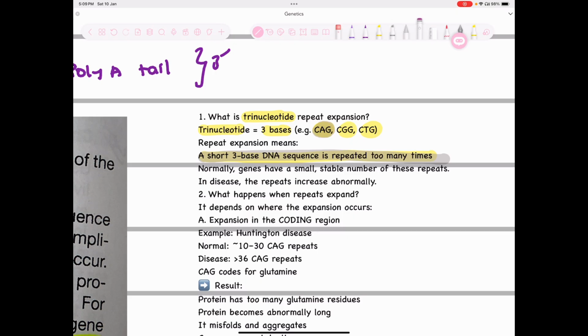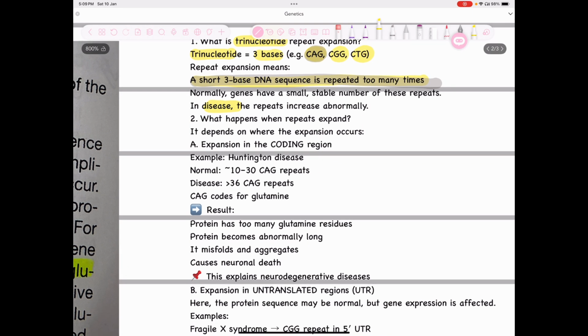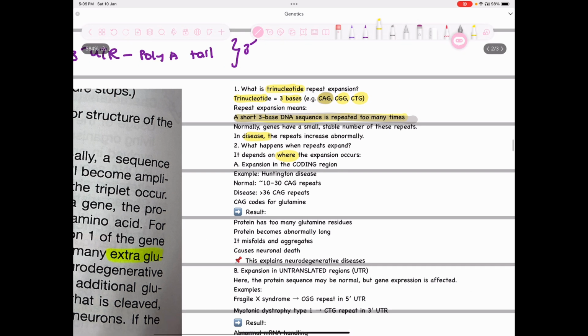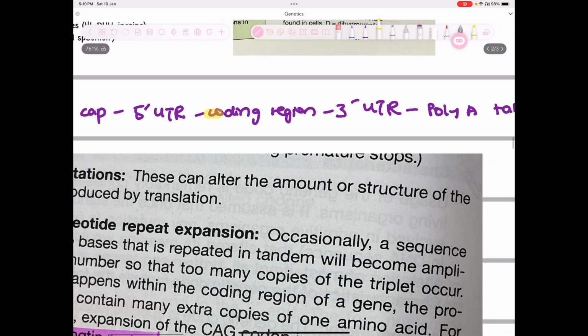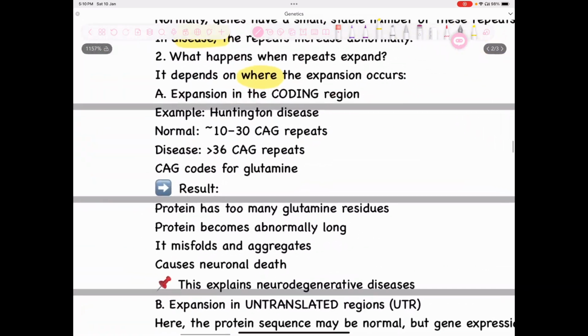Then moving forward, normally genes have a small stable number of these repeats, which is fine if there are a few number of repeats. But in disease situations, the repeats will be increased abnormally. What happens when repeats expand? It depends on where the expansion occurs. The location is the problematic part. If it's in the coding region, then it's going to be problematic. But if it's in the UTR, the untranslated region, it can be bearable, it can still be manageable.